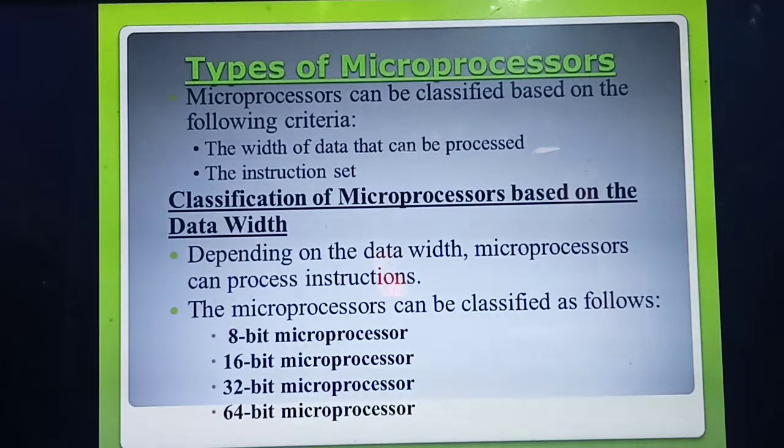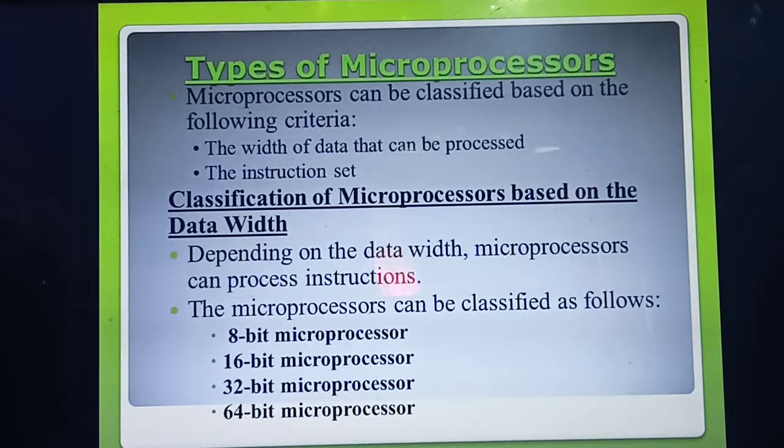What do you mean by data width? You have already studied the instruction set. How many instructions can the microprocessor process per second, or at a time? That we can call data width. You give instructions or commands, so how many instructions or commands can that microprocessor process at a time? That we call data width. Based on that, the microprocessor can be classified into 4 types.